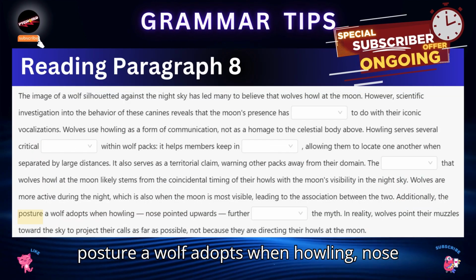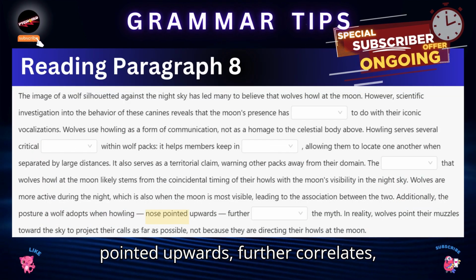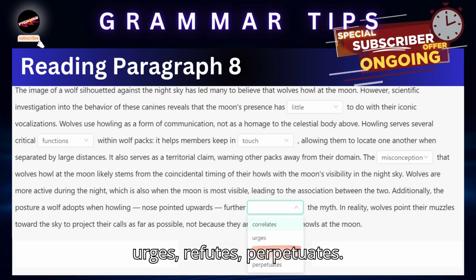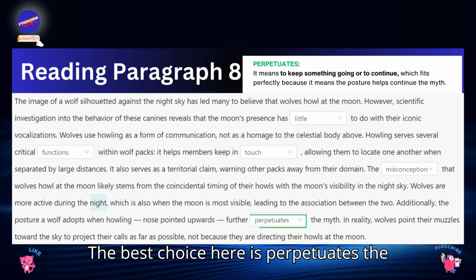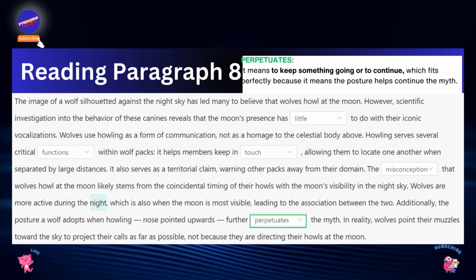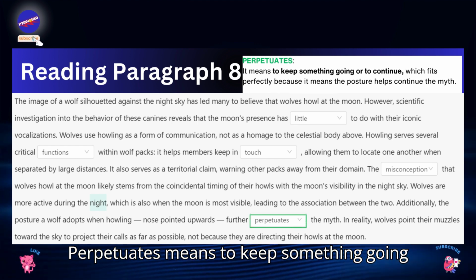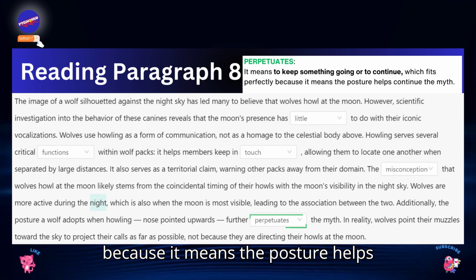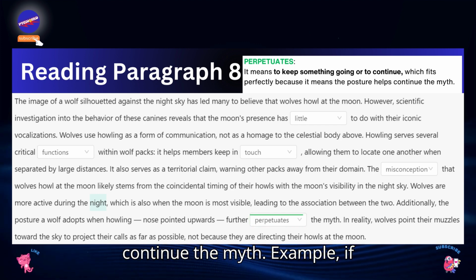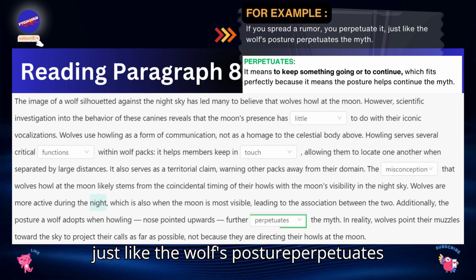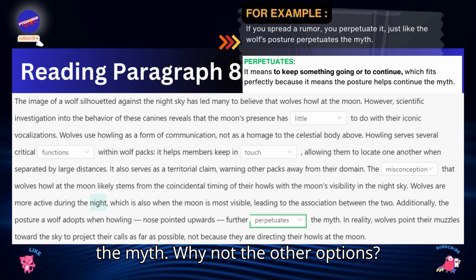"Additionally, the posture a wolf adopts when howling, nose pointed upwards, further correlates, urges, refutes, perpetuates." The best choice here is perpetuates the myth. Why perpetuates? Perpetuates means to keep something going or to continue, which fits perfectly because it means the posture helps continue the myth. Example, if you spread a rumor, you perpetuate it, just like the wolf's posture perpetuates the myth.